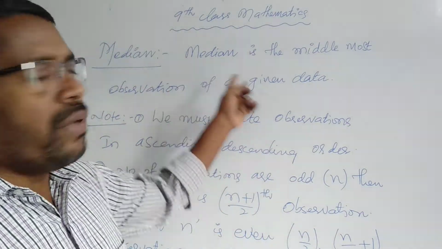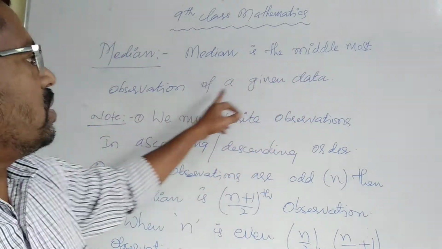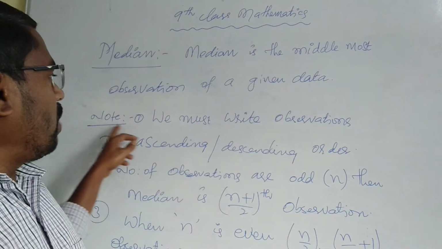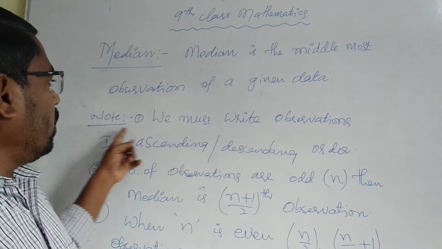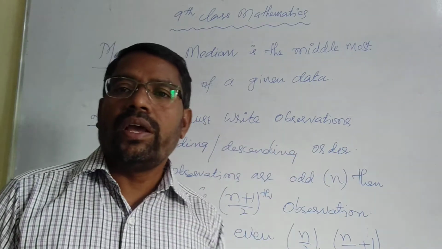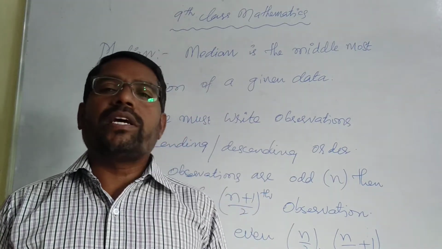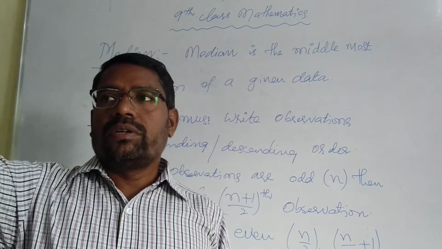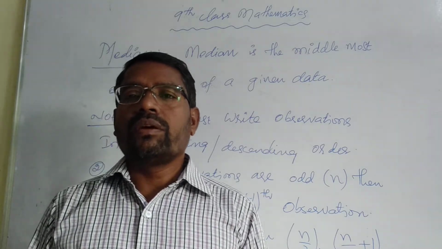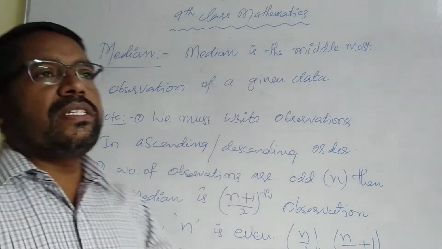And what is the meaning of median? Median is the middlemost observation of a given data. This is the definition of the median. Okay, children, now I want to write 3 notes. One of the things is that we must write observations in ascending or descending order. In the morning prayer in our school, you stand from small to big. So that is also ascending or descending order.